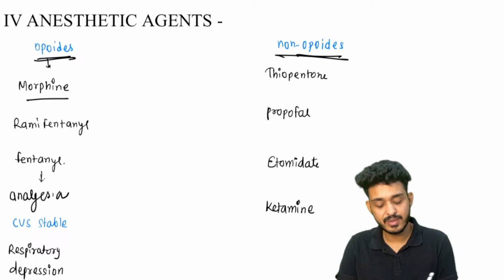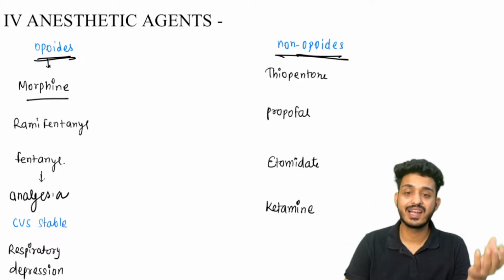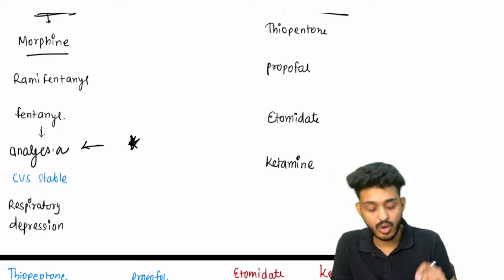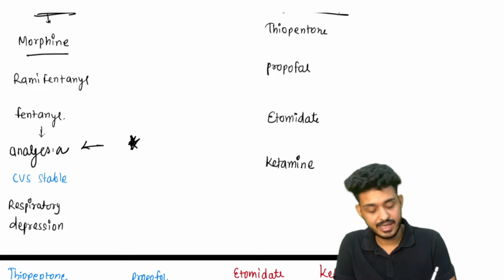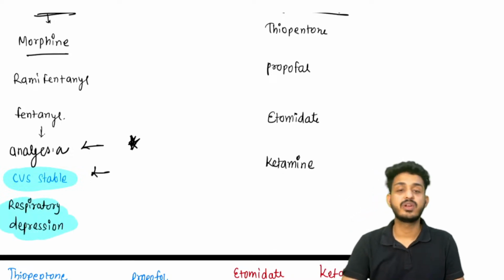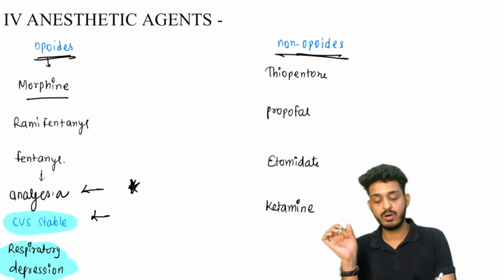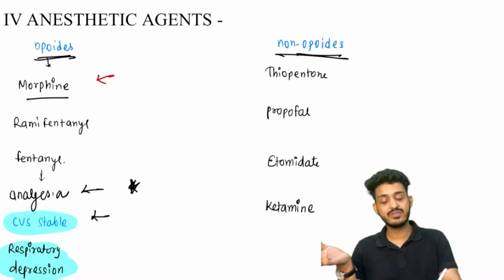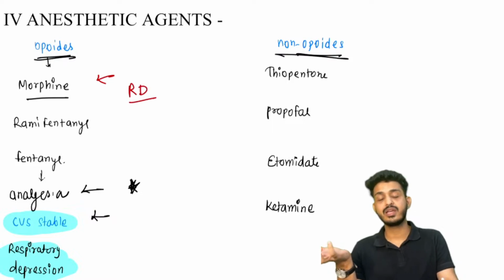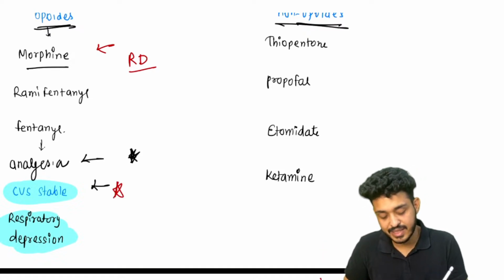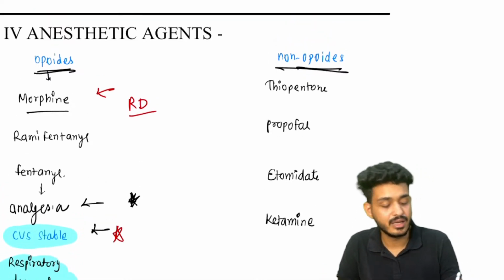Okay, so opioids will be morphine, remifentanil, sufentanil, alfentanil. Basically we are using all these drugs for anesthesia purposes. They are basically cardiovascular stable, a very, very important point. They are CVS stable, but they cause respiratory depression. Whenever I talk about opioids, morphine for example, a cancer patient also takes morphine. Those patients will have respiratory depression, right? So it is CVS stable, but respiratory depression can be seen.